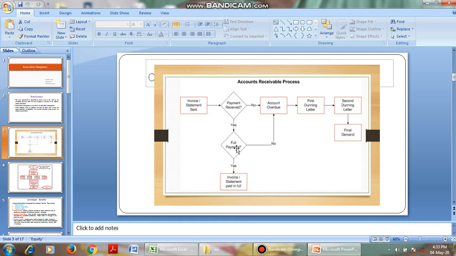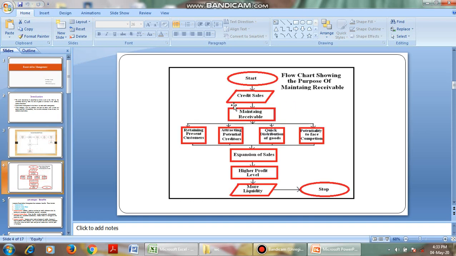If the payment is not full, that is only some amount is paid and the remaining is not yet paid, or the payment is not received by the company, then the amount is overdue. First a reminder letter, second a running letter, and then a final demand letter is sent to them to pay the money.